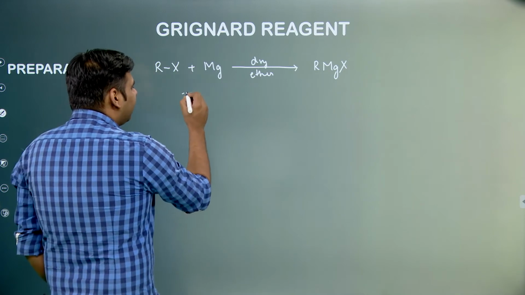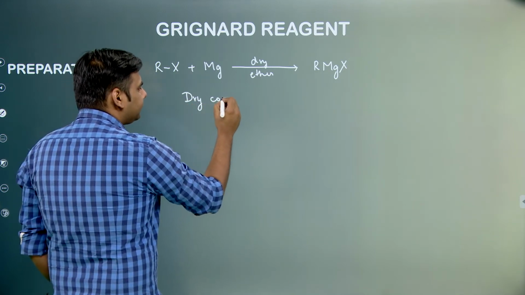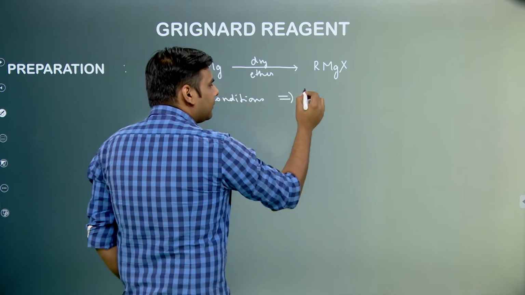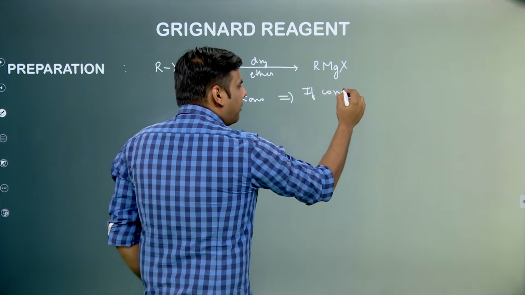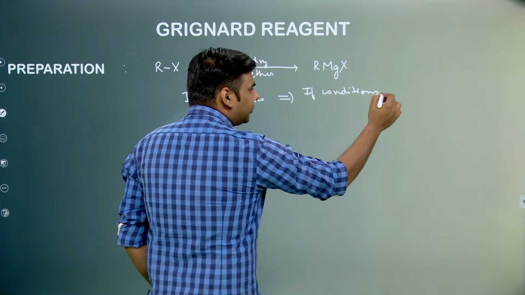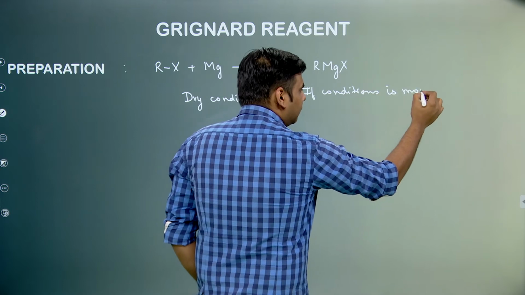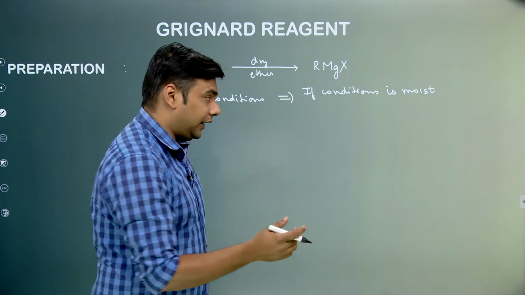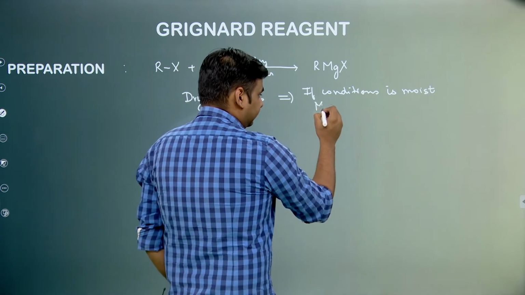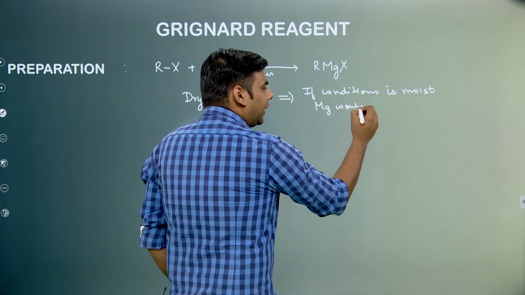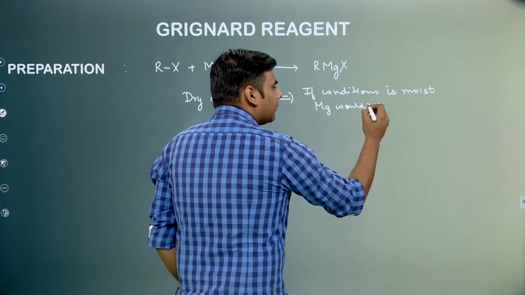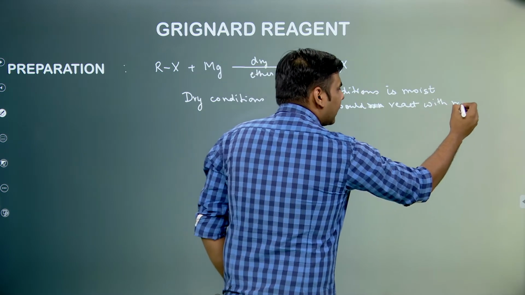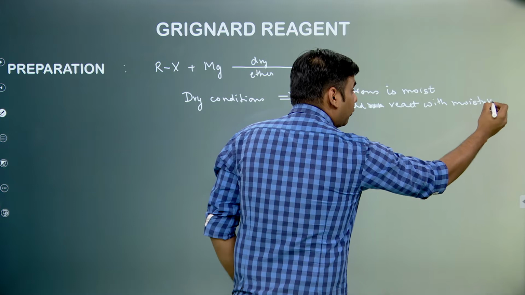So if we consider why dry conditions are chosen over here, because if the conditions were moist, moist means there is moisture in the reaction mixture. So if it is moist, then the magnesium, which is highly electropositive metal, would react with the moisture. Magnesium would react with moisture and would lose its electropositive character.